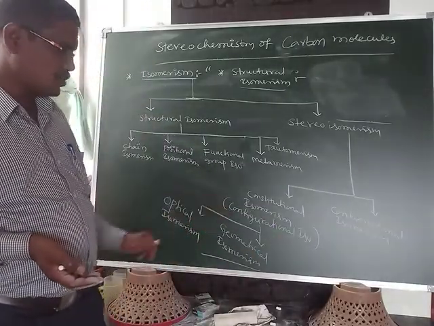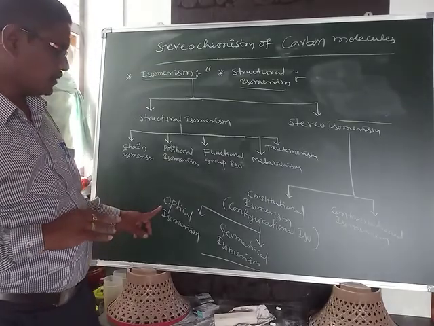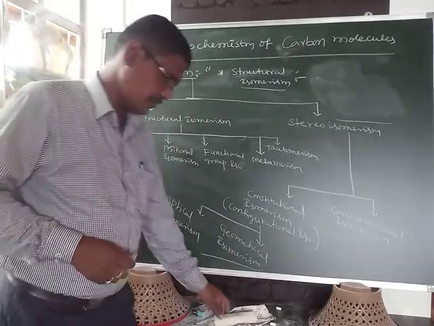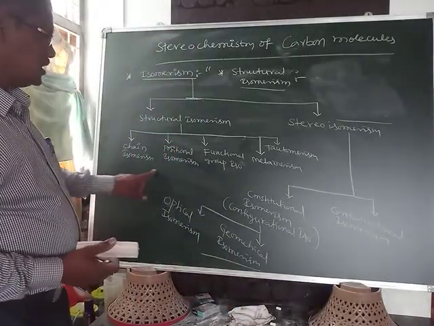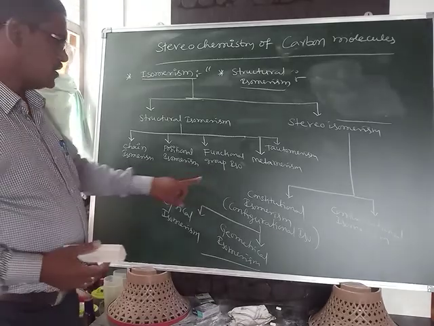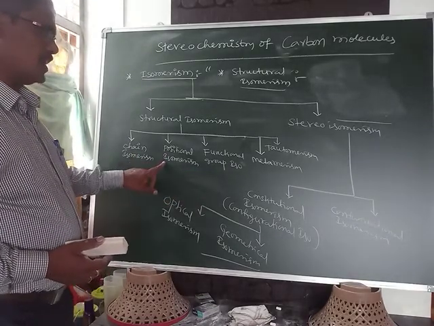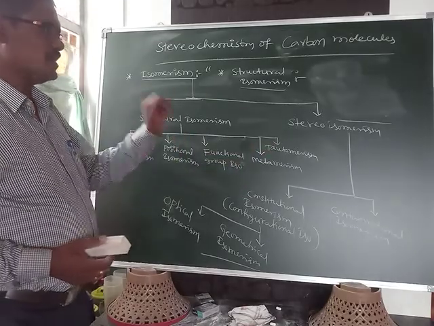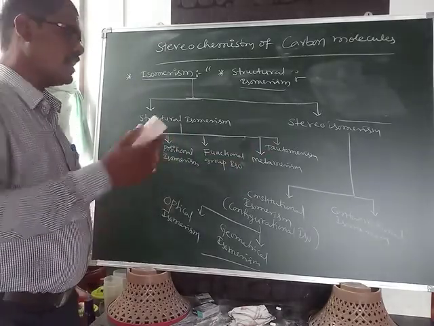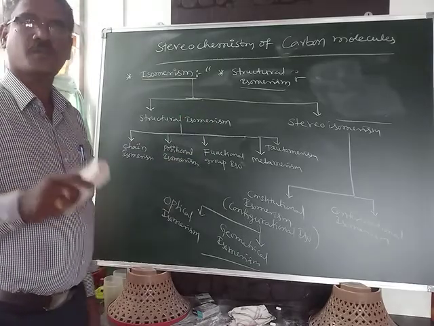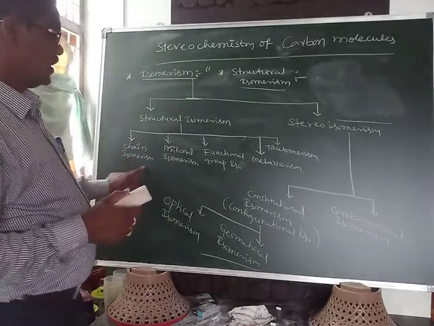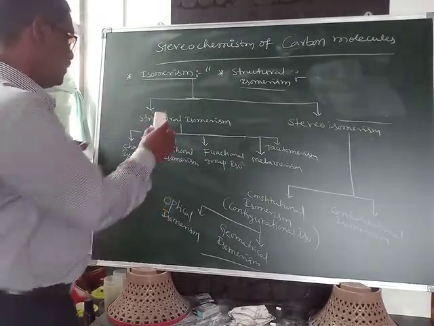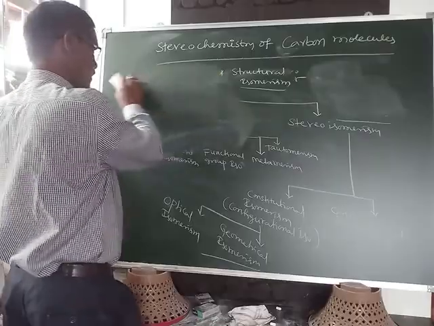Configurational isomerism is again classified into two types: optical isomerism and geometrical isomerism. Now in this video I will complete chain isomerism, positional isomerism, functional group isomerism and metamerism. Tautomerism is not in our syllabus, and I already completed tautomerism in the carbonyl compounds, so I will explain these four structural isomerisms. And now first is chain isomerism.